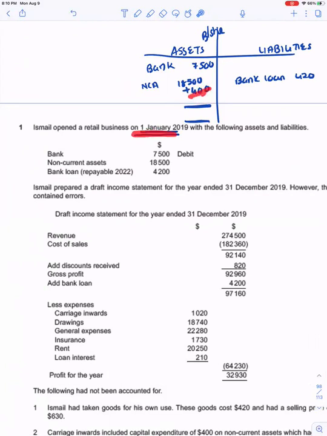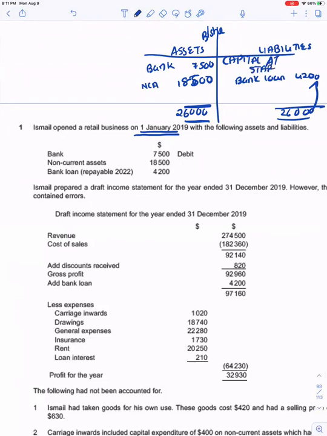This is the capital expenditure that I got from the adjustment on the last date, so this I would subtract. So the total assets, which I know on 1st of January, is 26,000. From the 26,000, if you remove your bank loan, you will get the capital at the start.